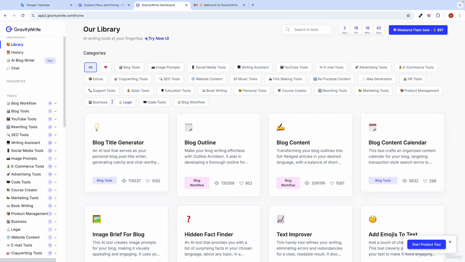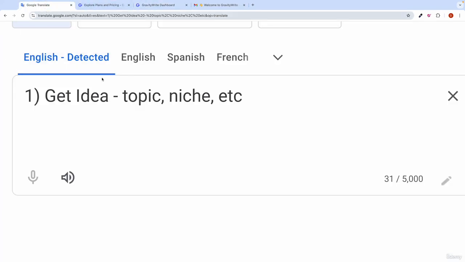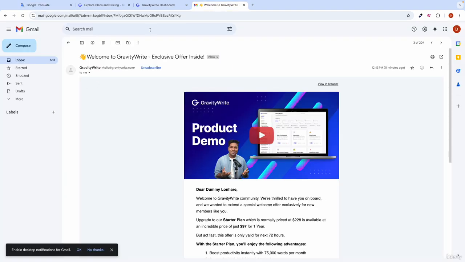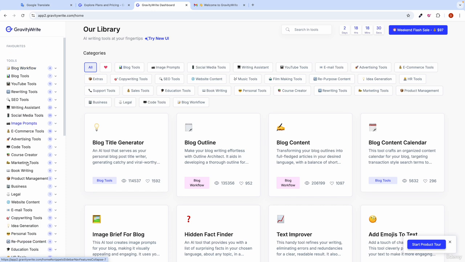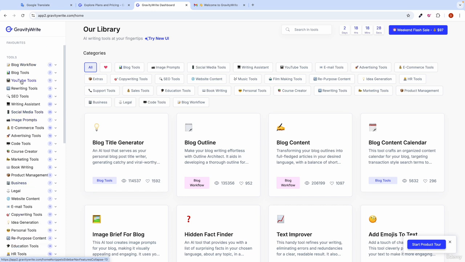Okay, so this is what it is. After that, we basically want to get the idea. So the thing is that we are going to use YouTube tools, and here you can see we have plenty of other tools as well, which you can use, like blog tools, rewriting tools, SEO tools, and you can just check all of these tools here. Some are free, some are paid.